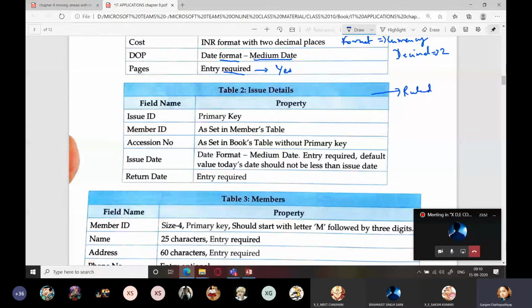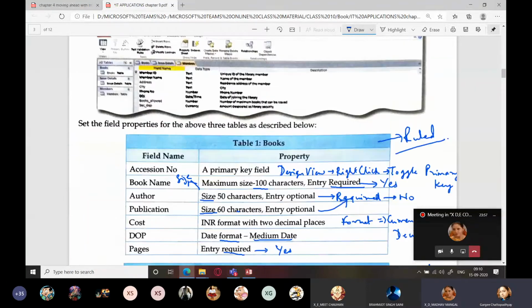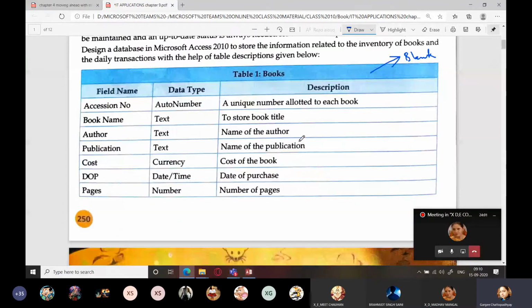Ma'am, the table which we have to write on the blank side, we have to write as it is. Yes, that will be as it is. You see the same thing on the screen: field name, data type, description, that is what you see in design view.